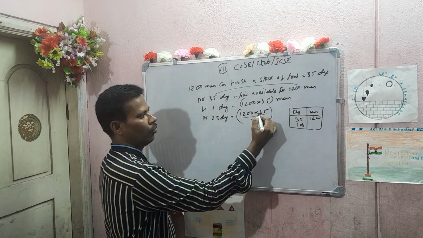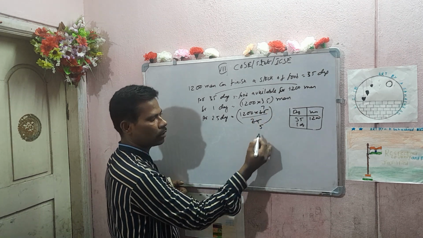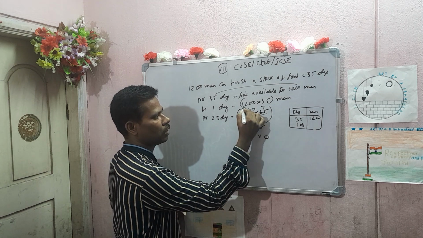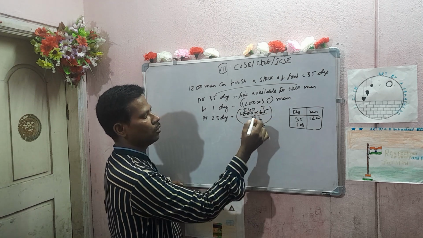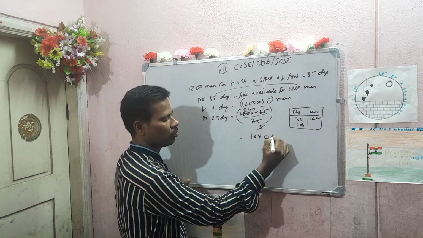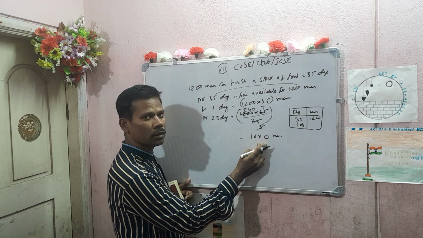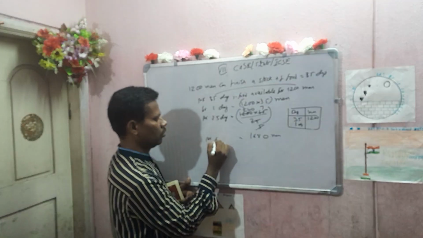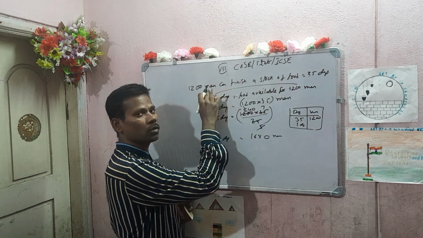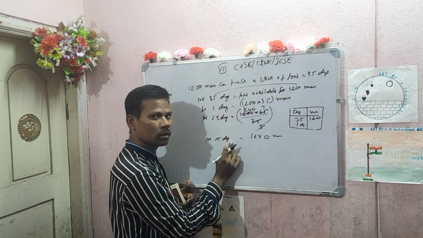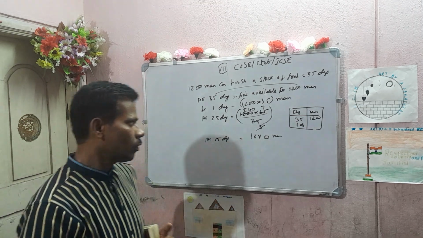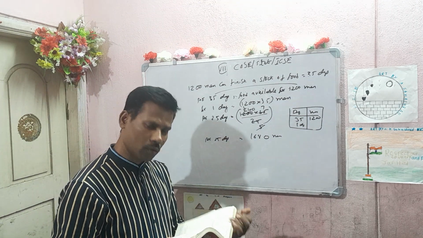Next, 5 7 is 35, 5 5 is 25, 5 1 is 5, 5 2 is 10, 5 4 is 20, 7 4 is 28. So here, after cancellation, 700, so 1680 men. See here, for 35 days 1200 men can eat. For 25 days more men can be fed now. So this is how you have to do the problem.